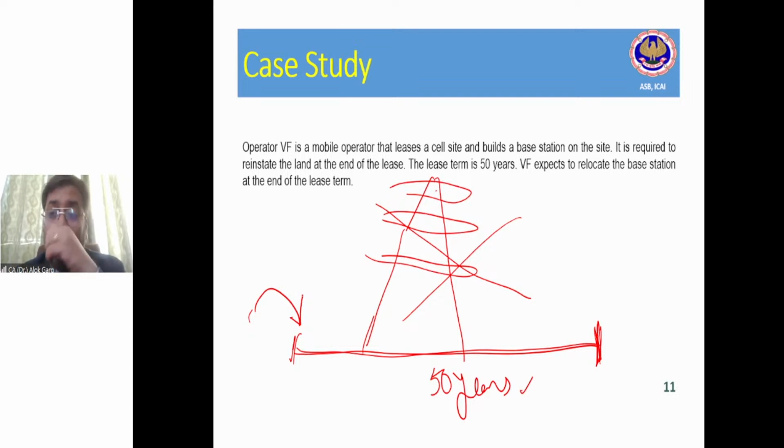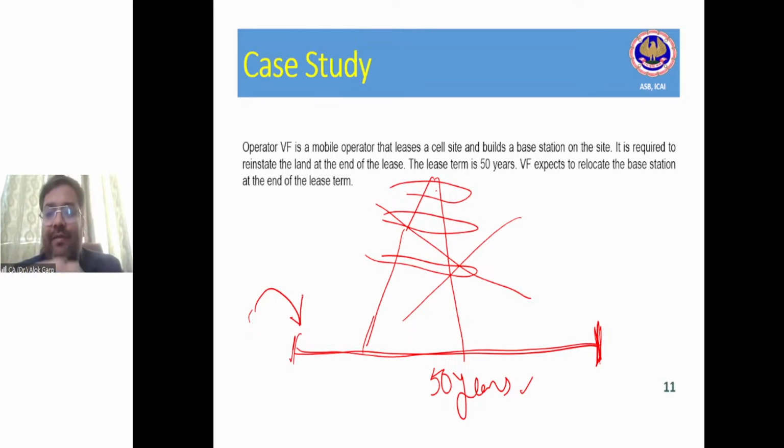So how could this amount be estimated? For example, the company may say that for the same site, if today I'm incurring a cost of, let's say, 1 lakh rupees, what will be the cost after 50 years? Probably if the inflation rate is, let's say, 6%, I compound my current cost with the inflation rate.